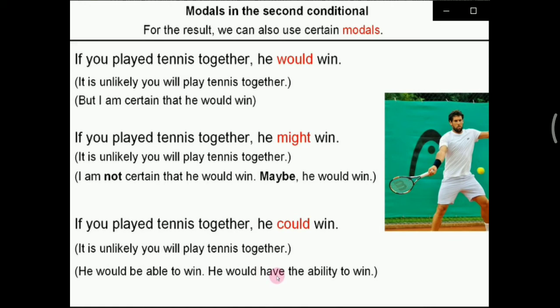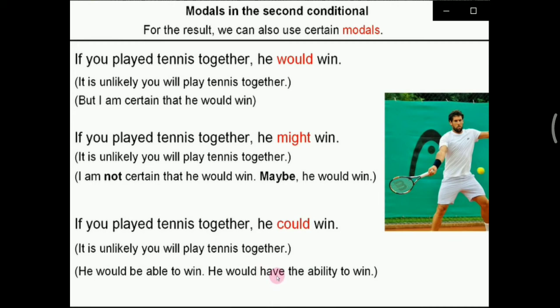Okay, and the next example is, if you played tennis together, he could win. Jika kamu bermain tenis bersama, dia bisa menang. Bisa saja menang. It is unlikely you will play tennis together. Kayaknya nggak mungkin kalian bermain tenis bersama. He would be able to win. Dia akan bisa menang.